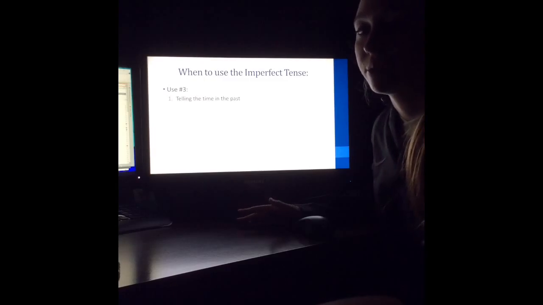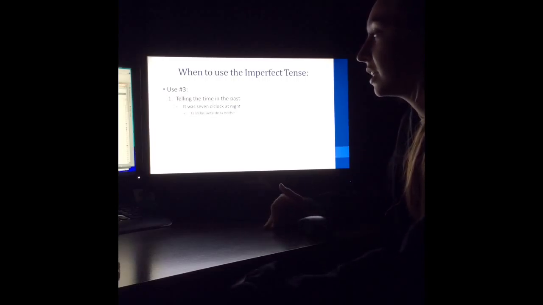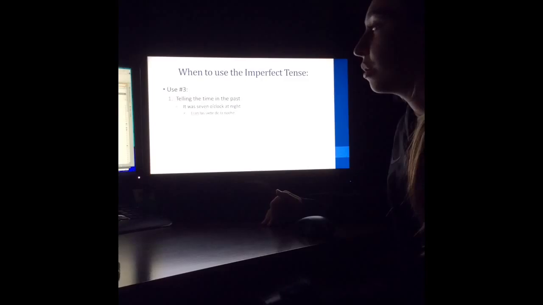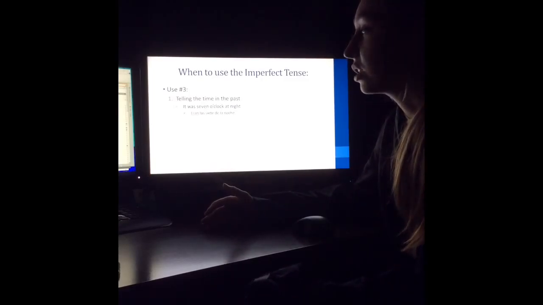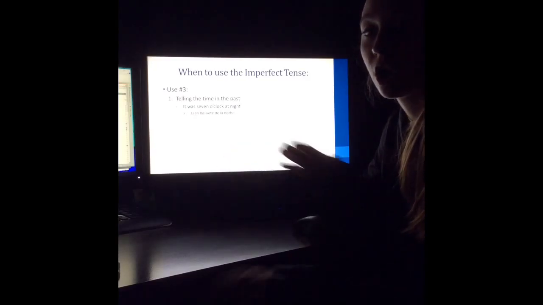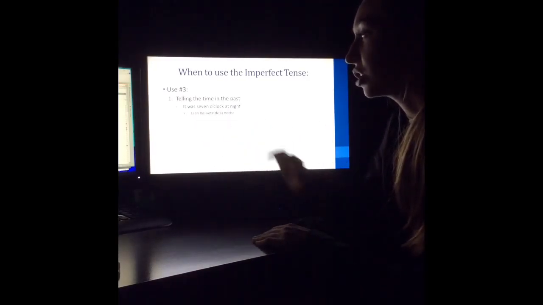The third reason to use imperfect tense is for telling time in the past. For example, it was 7 o'clock at night. Translated as, eran las 7 de la noche. So you have to know that the verb here is ser, and since ser is an irregular verb, you have to look at that conjugated list I previously showed for irregulars and know that you would conjugate it as eran.